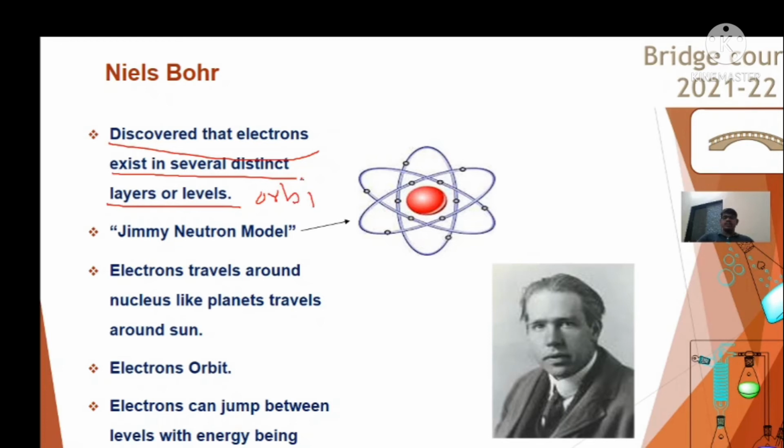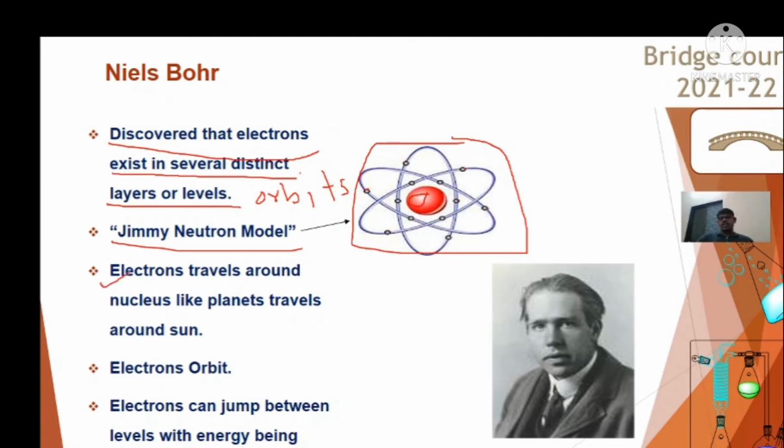You have heard the word in your previous classes of 12th, where the orbit or the shell comes into the picture, right? The diagram here is drawn by Jimmy, hence this model is said to be the Jimmy Neutron model, where the red color is the nucleus, the circular rings are the orbits, and the dots in the rings are the electrons, right? These electrons were revolving around the nucleus, as Niels Bohr said.